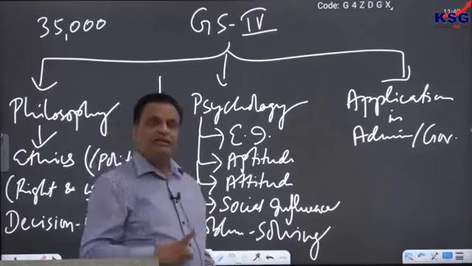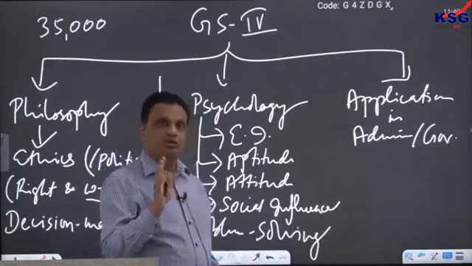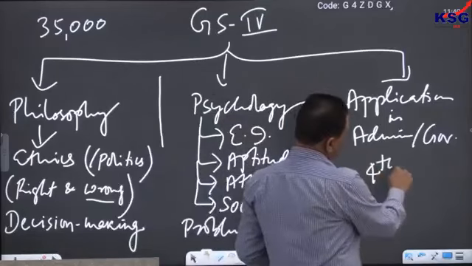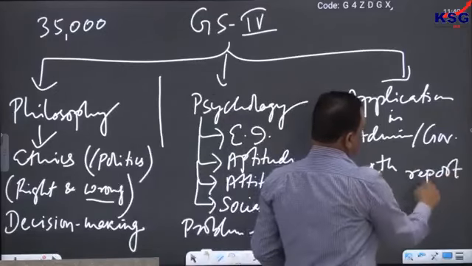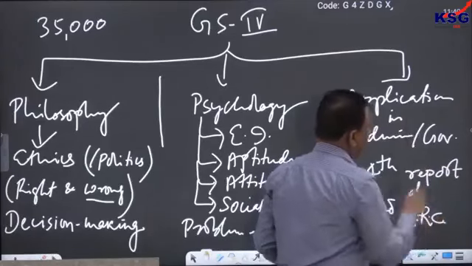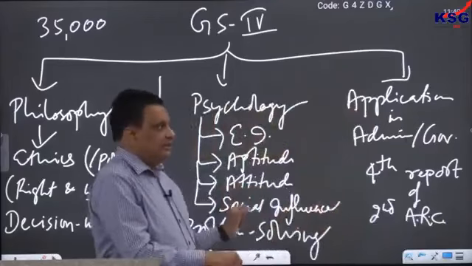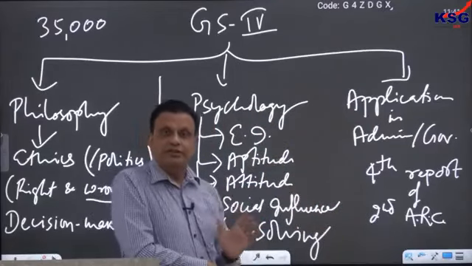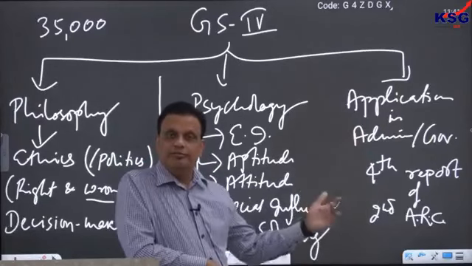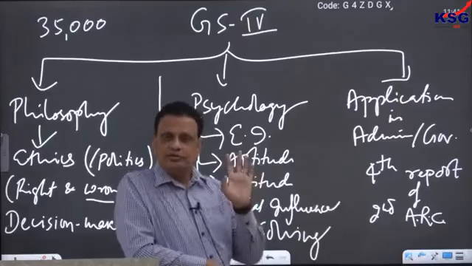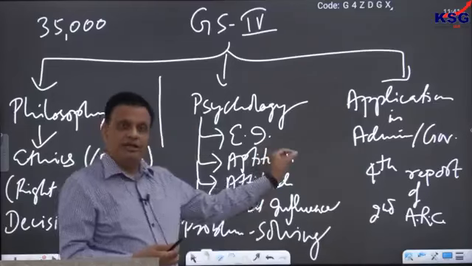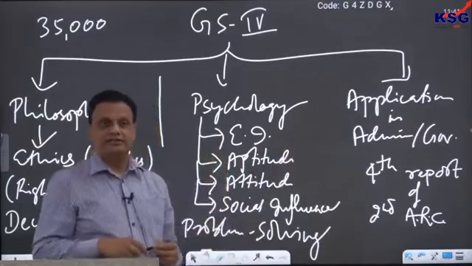One study material that I often recommend to my students, which we will talk about in a later class once again, is the fourth report of the second ARC. That is the one important report that I often recommend. You do not have to read all the reports. You can Google second ARC, find the page on the Government of India website, and download it. There are 13 or 15 reports, but you have to take only the fourth report. The name of that report is Ethics in Governance.